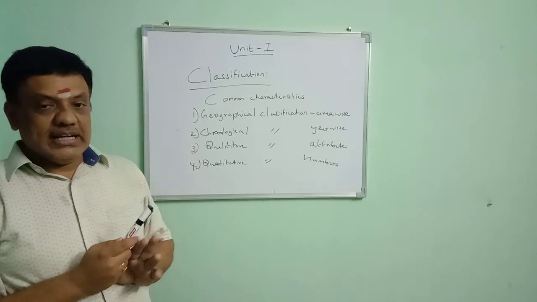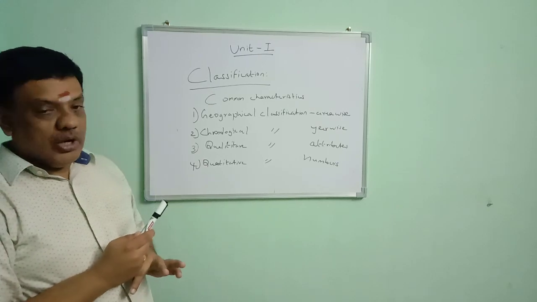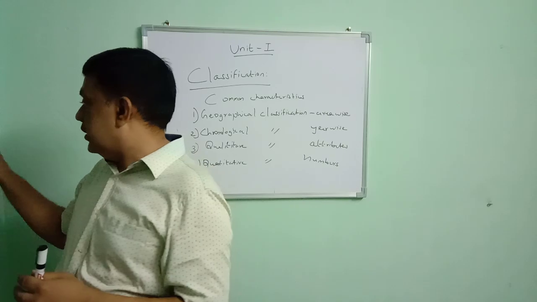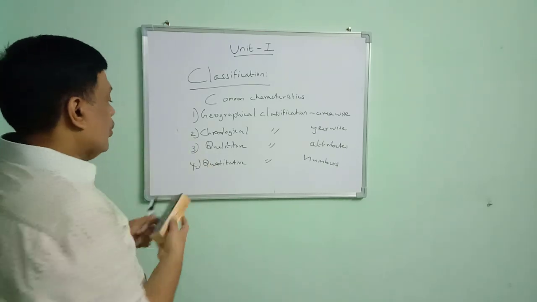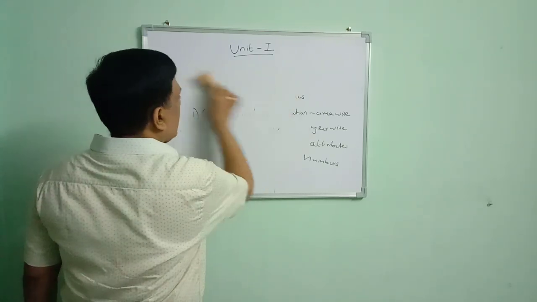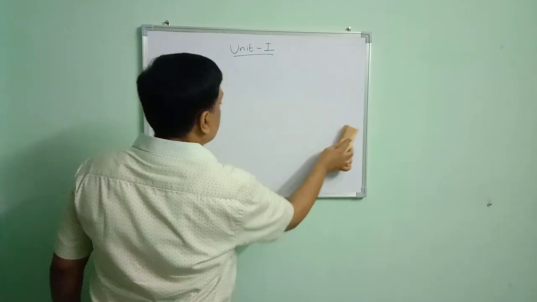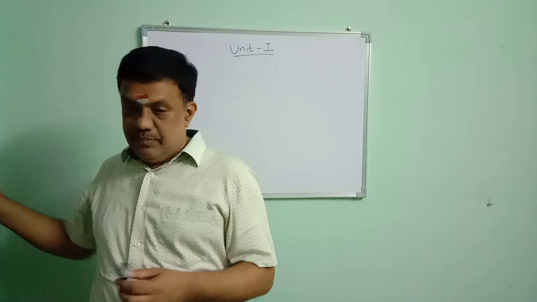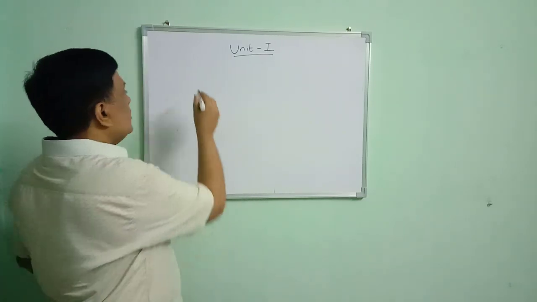Next one, chronological classification, year wise. Next one, qualitative classification, according to some attributes. Last one, quantitative classification, according to the measurements. After classifying the data, what do we need to do? We are going to form them in the form of a table. We are going to put them in the form of a table.